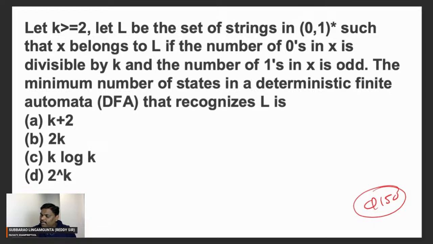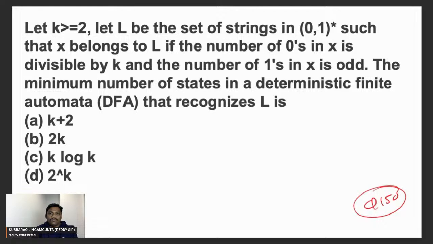This is the first problem which you can expect in the GATE exam. This is the first lecture of TOC expected questions. Today's class, this is the first problem. Can you go ahead?